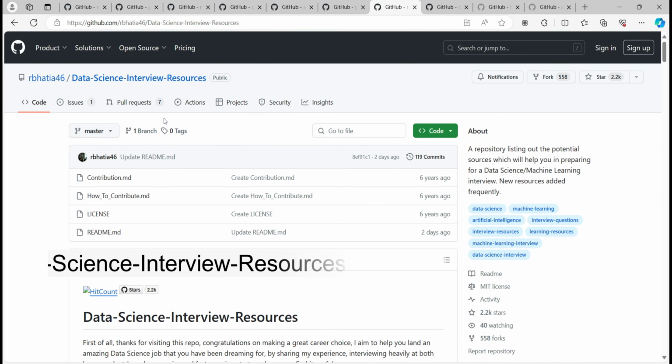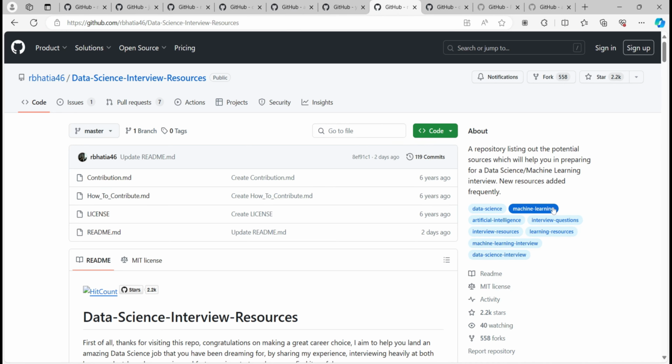data science interview resources. If you are well into data science right now and you are sitting for an interview, whatever resources and questions you need to practice to master the interview, this is the right GitHub repo. It is a repository listing potential sources which will help you in preparing for a data science or machine learning interview.